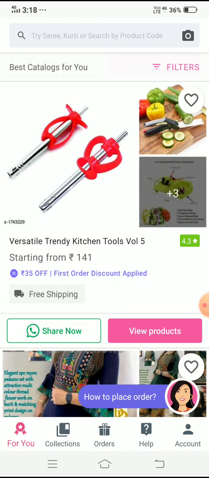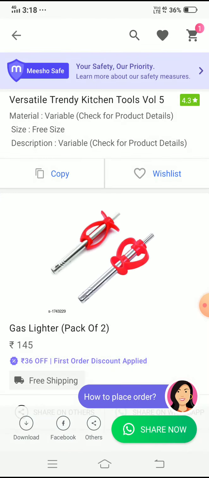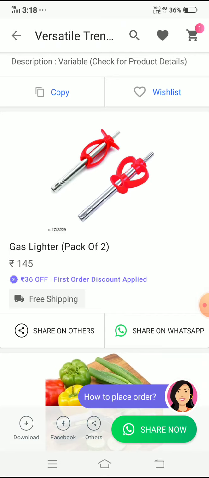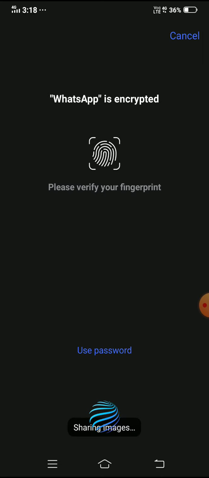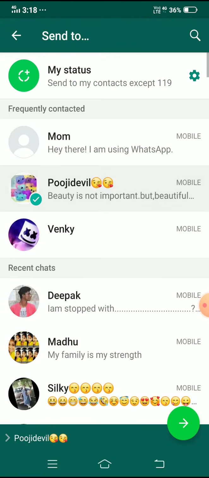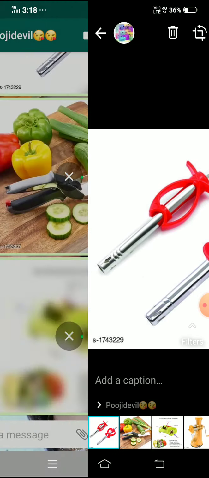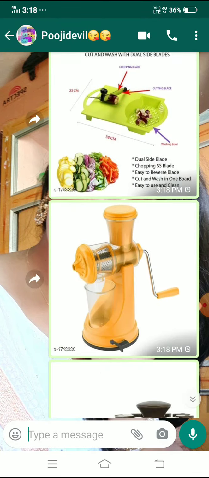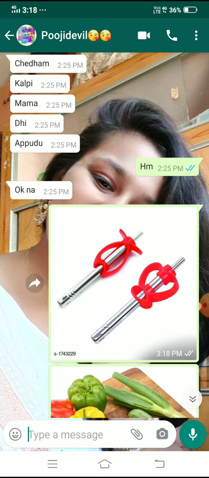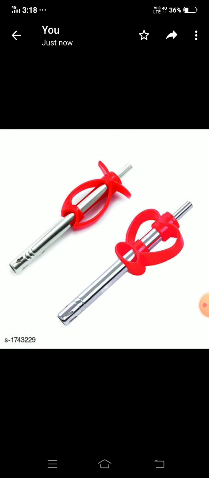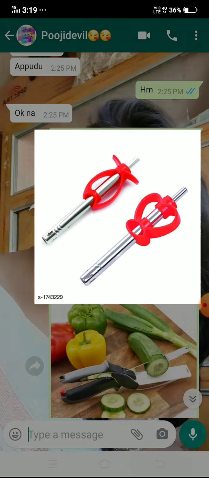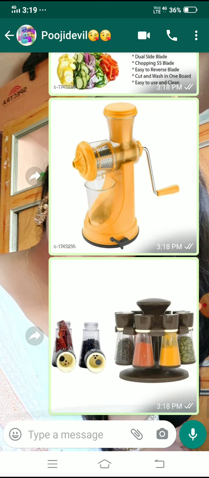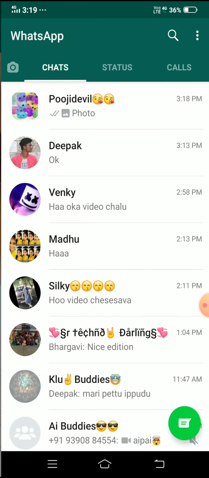like this. First we have to select one item and share. Now share. All the images will be sent to our WhatsApp friends, family members, etc. We can share with one of my friends. Here are so many images. The best benefit is that they can't know the price, so we can say our own price.